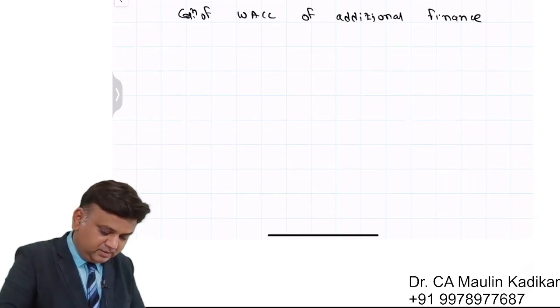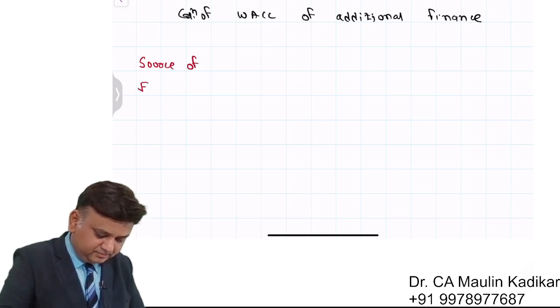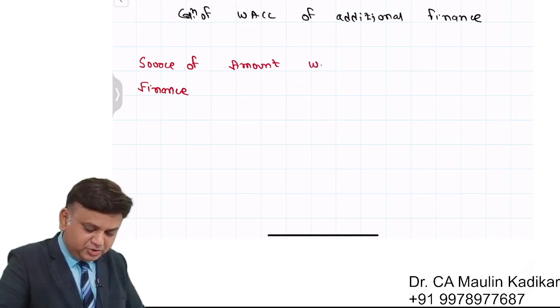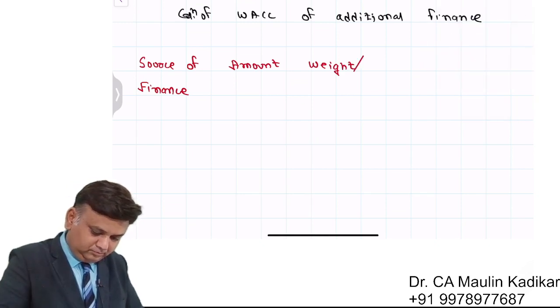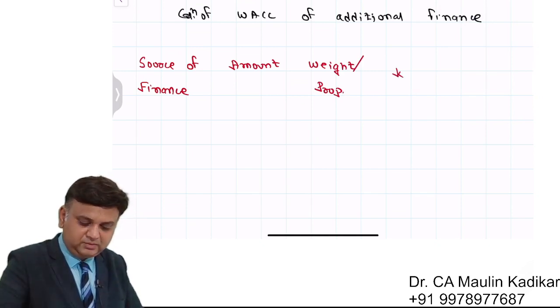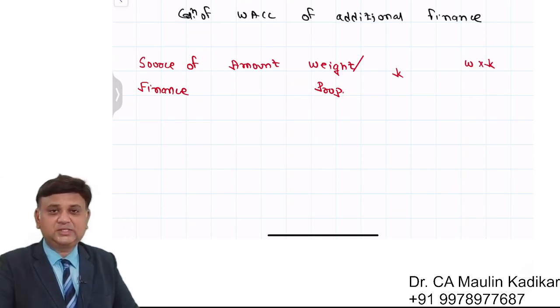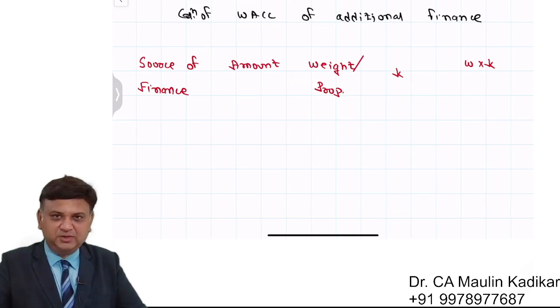Column number 1 will be source of finance, column number 2 will be amount, column number 3 will be weight or proportion, the next column will be cost of capital, and the last will be weight times cost of capital. This is the way we are supposed to do it. Try to do the answer and put your answer in the chat box.